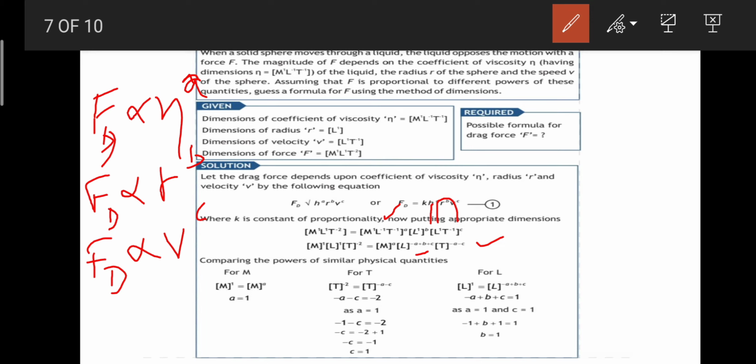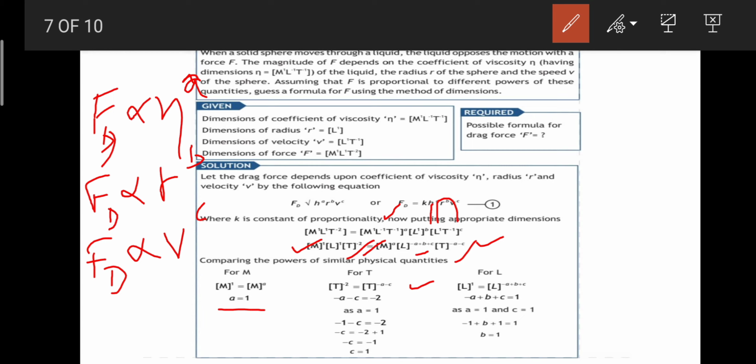So for m we are having plus 1 on this side and a on this side. So what we are getting is a equals to 1, right? Next for the t, we are having t to the power minus 2 on this side, and t raised to power minus a minus c on this side. So putting these values, we get minus a minus c equals to minus 2, and we have a equals to 1, as we have already derived. So now putting the value of a, we get the value of c to be 1, right?